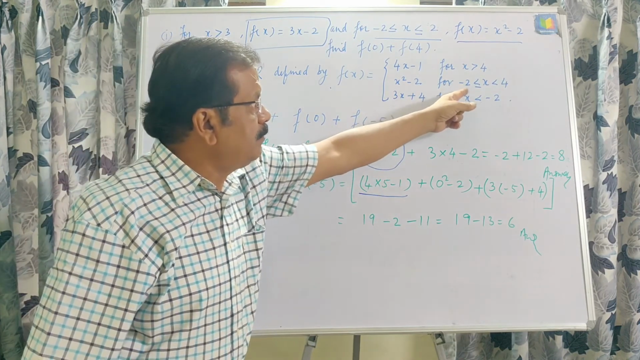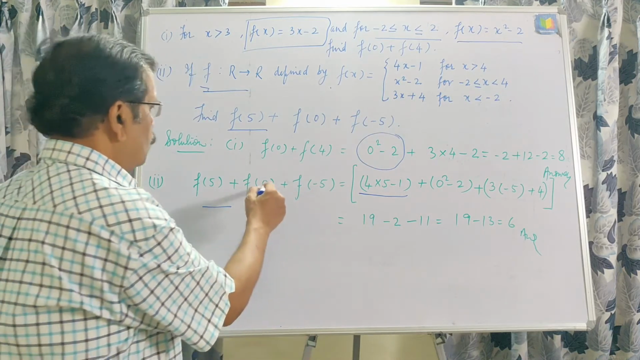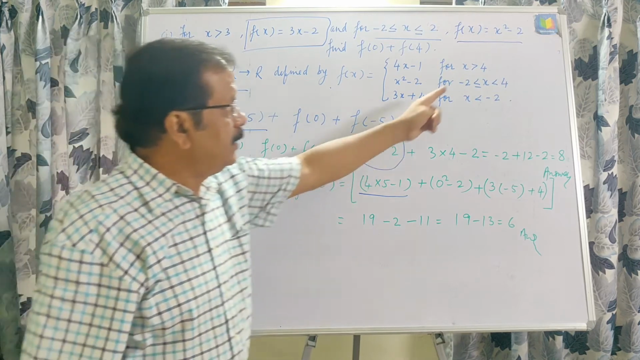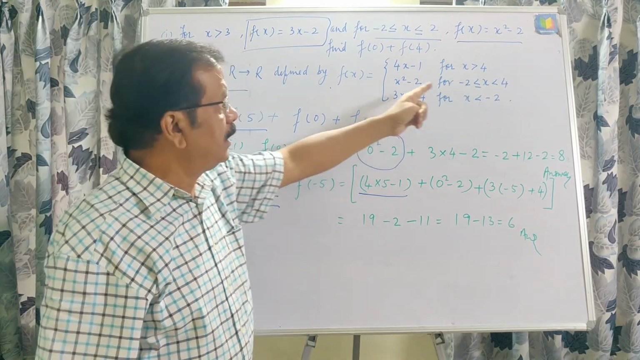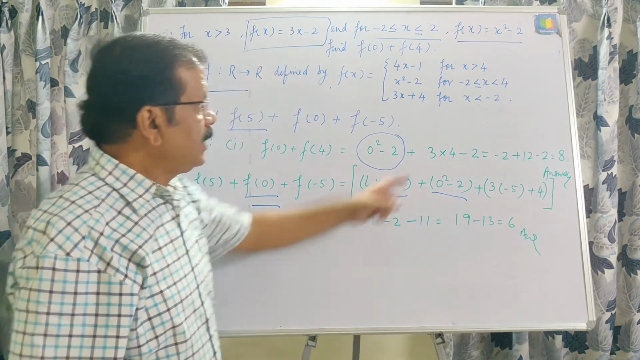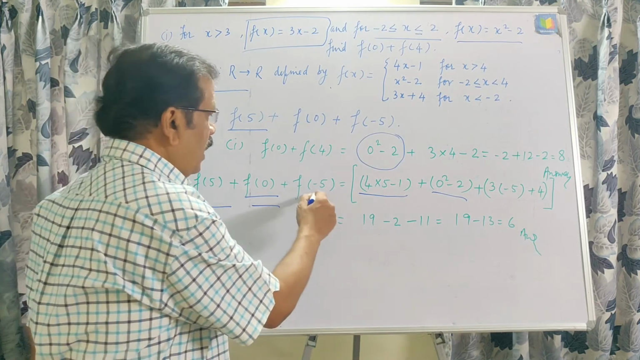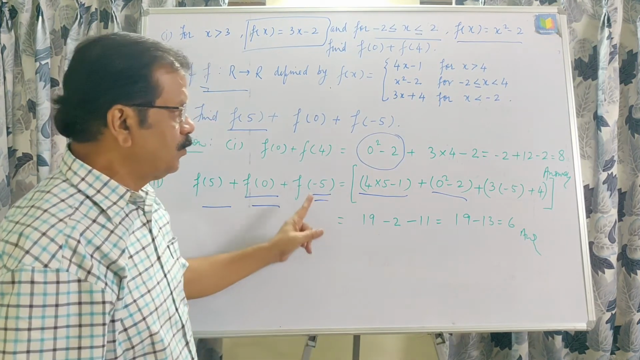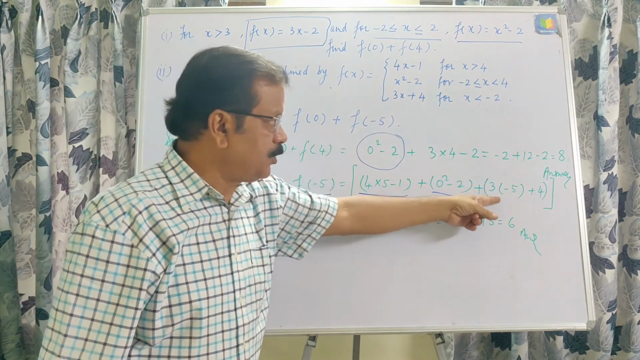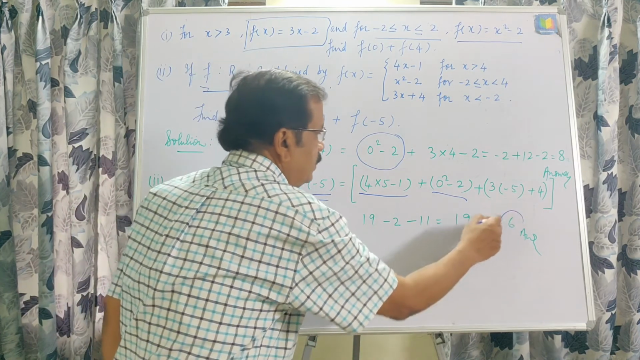For the range minus 2 to 4, x square minus 2 will be taken. So for this value, 0 will be in this range minus 2 to 4, and that is why 0 square minus 2 will be taken. And for x less than minus 2, 3x plus 4 will be taken, and minus 5 is less than minus 2, so 3x plus 4 will be taken. Substituting this value in place of x, we are getting the answer 6.